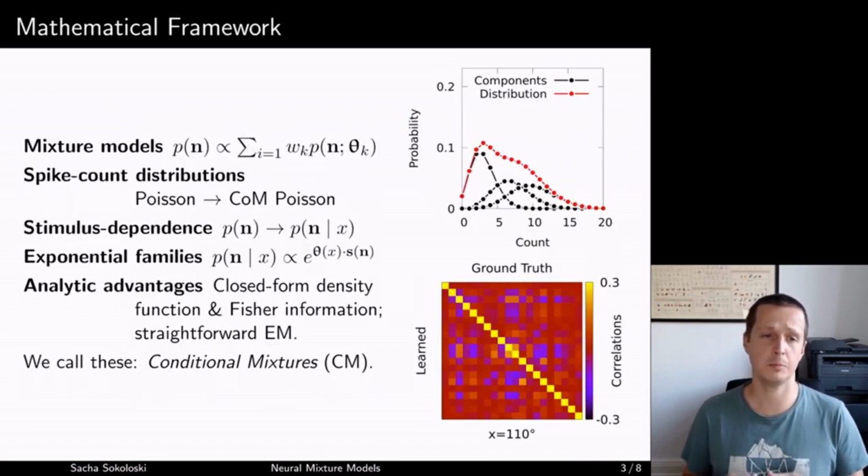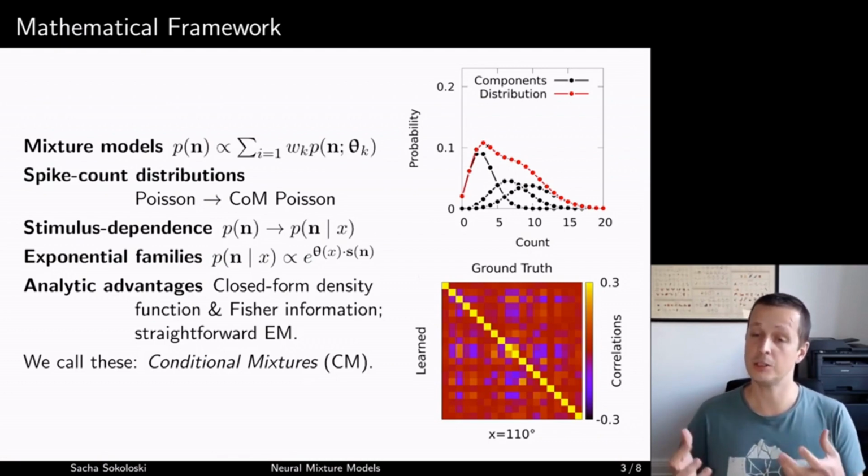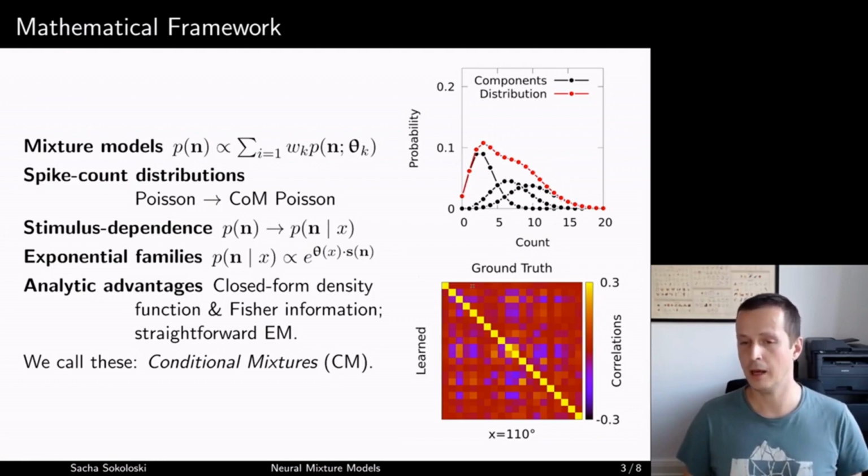Now, my method is based on mixture models, which are weighted sums of probability distributions. So on the right, we have a mixture of three Poisson distributions, the result of which is a more complex distribution. And if you mix collections of independent Poisson distributions, you can actually model correlated activity, for example, between neurons. Mixtures of Poisson distributions are powerful, but they also have certain limitations, and in order to overcome them, I want to extend them with the theory of Conway-Maxwell-Poisson distributions.